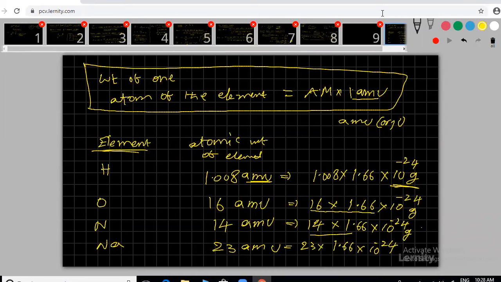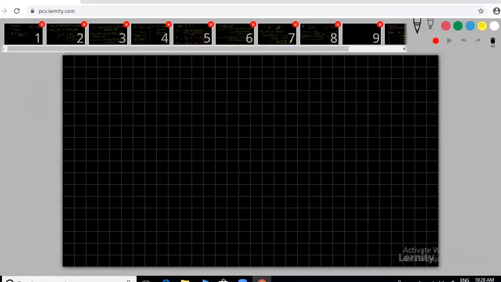Is it clear? Now, can I ask one question? 6.022 or 6.023 doesn't matter, because 10 power 23 is there. If you have 10 crore rupees, can you pay 1 paisa? You can, or not, like that. It doesn't matter. Don't worry. Some people are asking, sir, 6.022 or 6.023, which is correct? Doesn't matter, you can remember either. It is not going to have any effect. Nothing is going to be wrong. 6.022 is also correct.